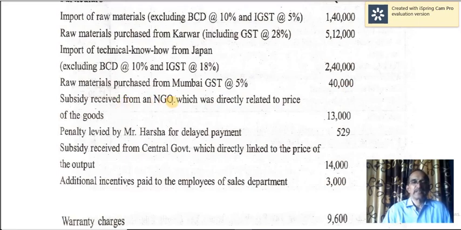Subsidy received from NGO, which was directly related to the price of the goods. So this is part of transaction value. Penalty levied by Mr. Harsha for delayed payment. This is to be taken for computation of transaction value, but after computing cost of supply. Subsidy received from central government which is directly linked to the price of the output.